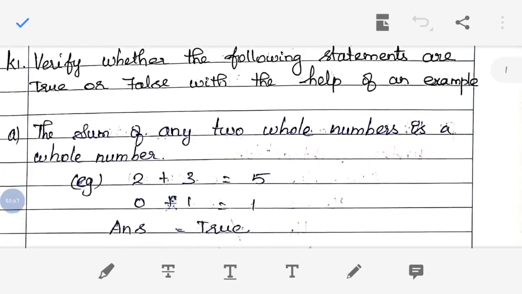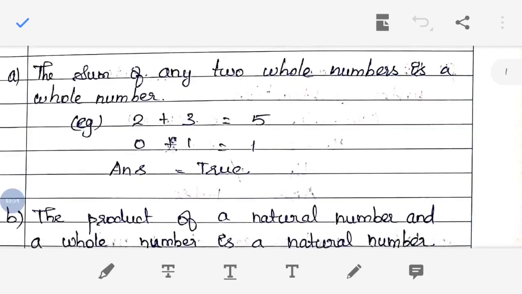The first one is: the sum of any two whole numbers is a whole number. You can take any example and then check that. 2 plus 3 is equal to 5, and 0 plus 1 also will become 1. So both are whole numbers. The answer is true. The sum of any two whole numbers is a whole number.